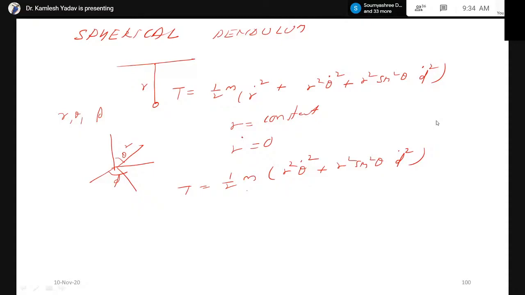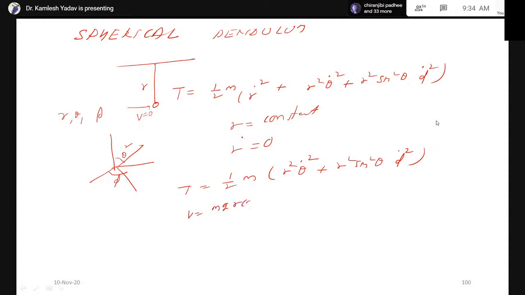Now we can find out the potential energy. Suppose we consider the origin at this point. Now this is your choice. If you consider the origin anywhere, this is your choice, and it does not affect the results. Now let us consider, for example, then we will write mgz.